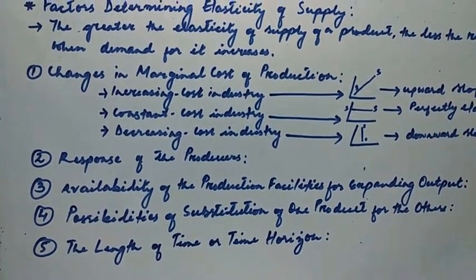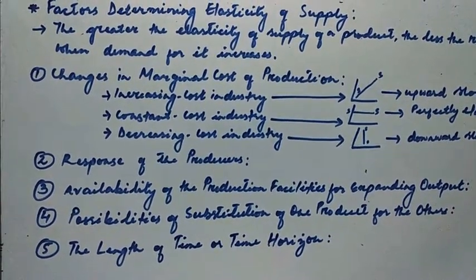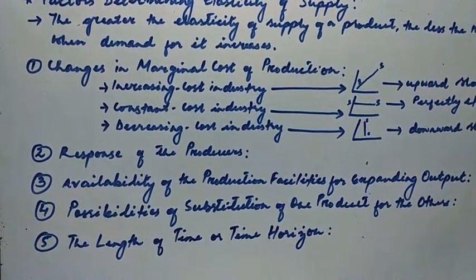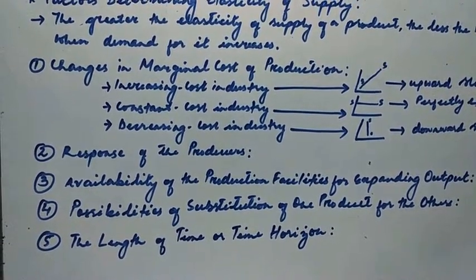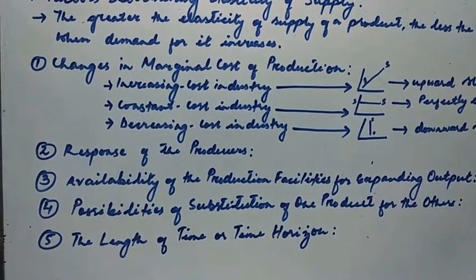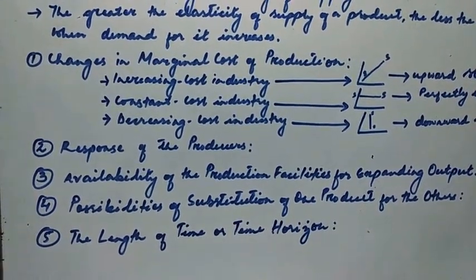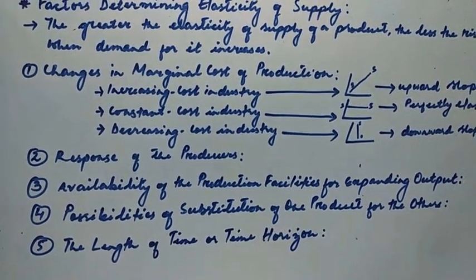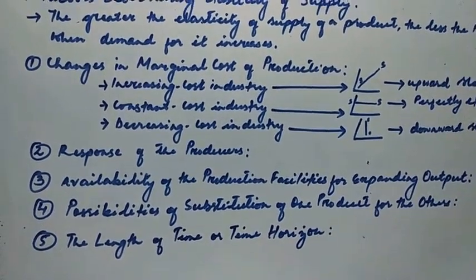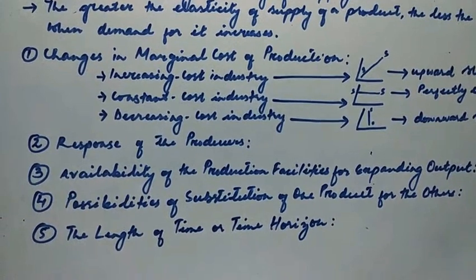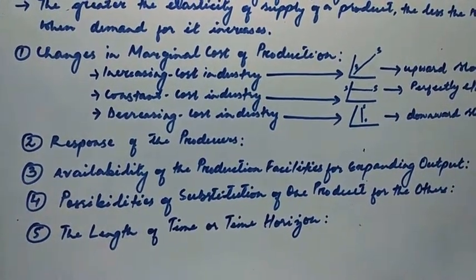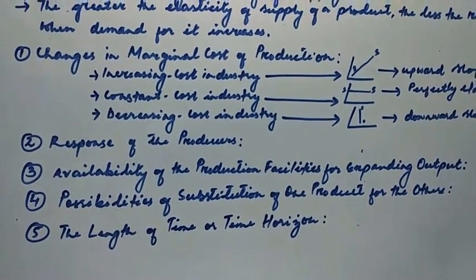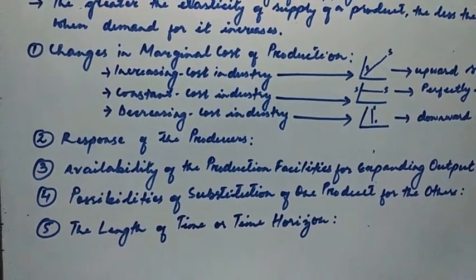So in the short run, it is because of the diminishing marginal returns. And because of these diminishing marginal returns, with the expansion of our output, the marginal cost of production rises. So the cost of producing a product increases. That is why the supply of a commodity in the short run is less elastic.